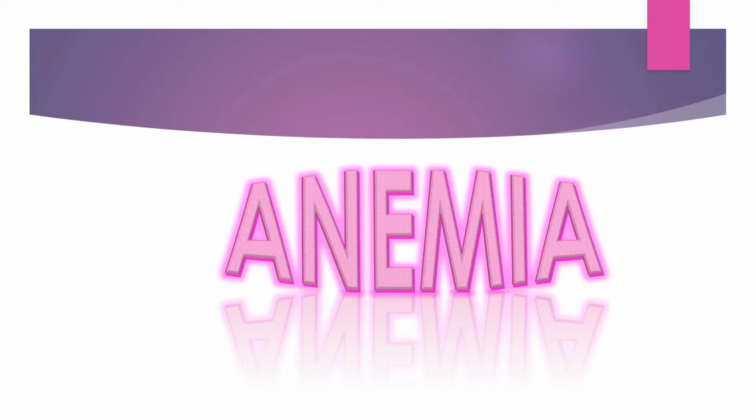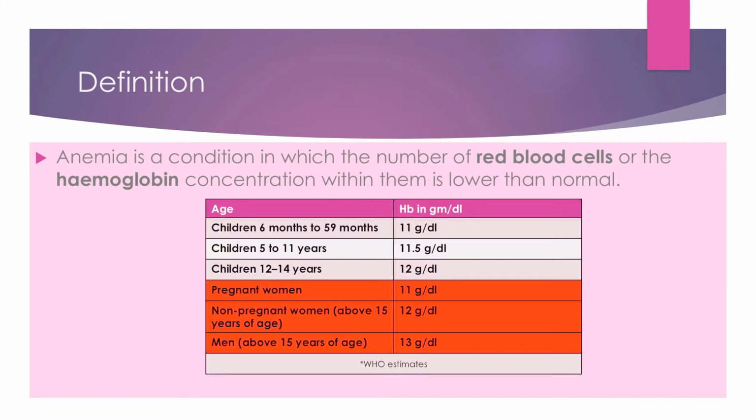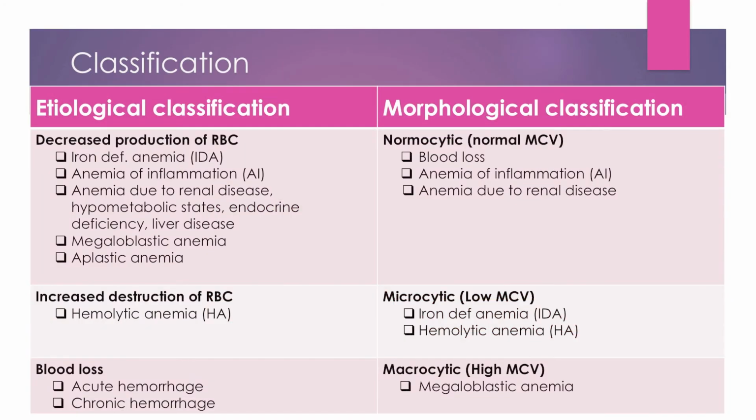So today we are going to study the remaining anemias. We already know that anemia is a condition in which the number of red blood cells or hemoglobin concentration is lower than the normal, appropriate for age and sex. For pregnant women, the normal hemoglobin level is approximately 11. For non-pregnant women, it is 12, and for men, it is 13. So 11, 12, 13.